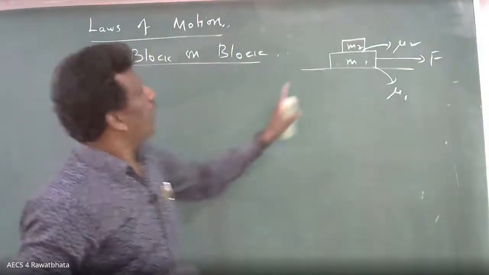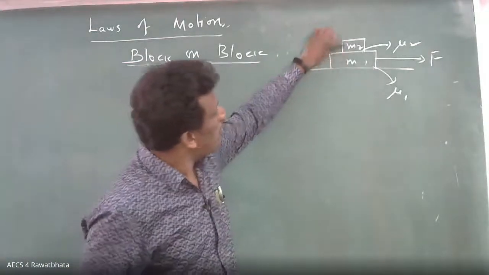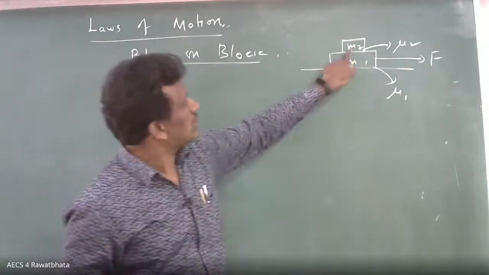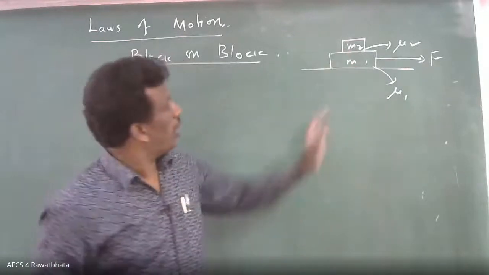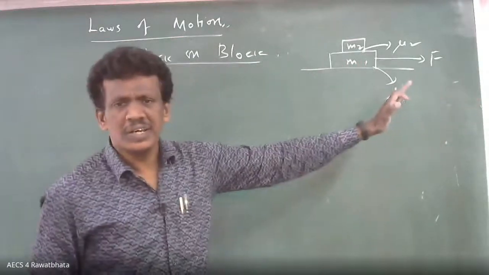Now put it the other way. Suppose there is no friction between M1 and M2. Now just pull M1. What happened to M2?